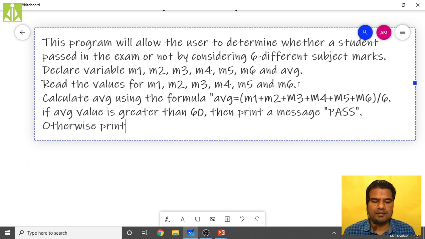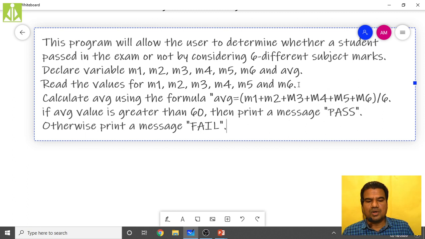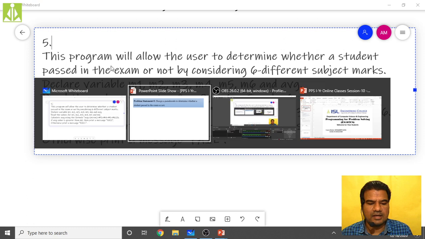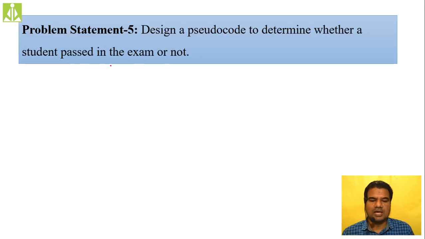Otherwise print a message, what? Fail. So like this we can do. We can find out whether a student is passed in the examinations or failed. So this is our fifth problem statement, and by using pseudocode, we got the clarity.